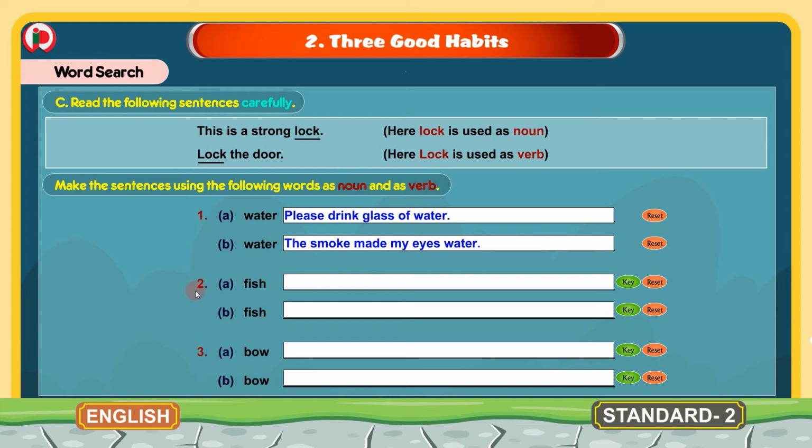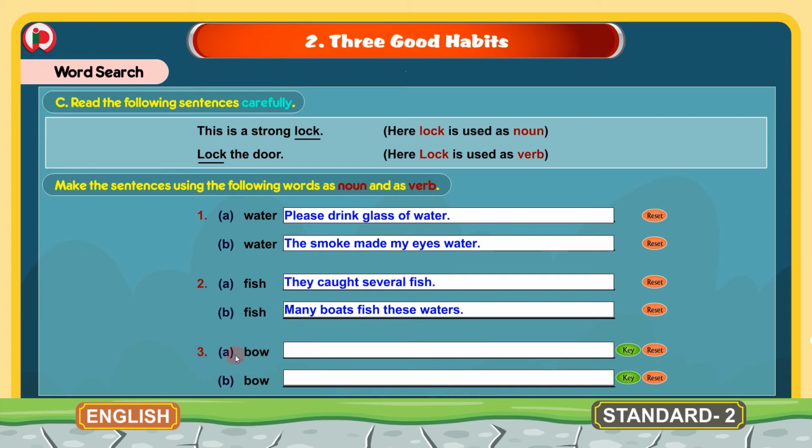The second word here is fish. Now we will make a sentence using the word fish by noun form. They caught several fish. In the second sentence we will write the word fish as verb. Many boats fish these waters. So this is the verb form in this sentence fish and this fish is the noun form in this sentence.